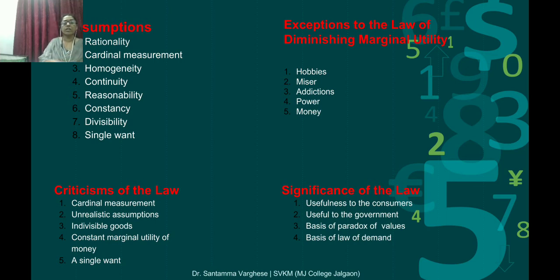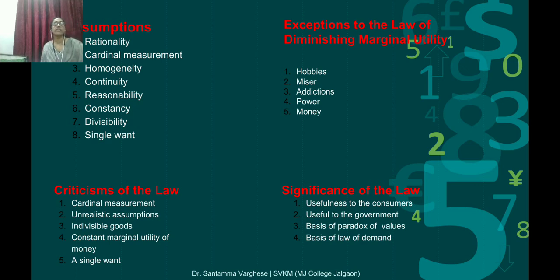Okay students, now that we assume these conditions are essential, we can see in the slide there are exceptions to the law of marginal utility. What are the exceptions to the law? First one, the hobbies, miser, addiction, power, money. These are the exceptions to the law.